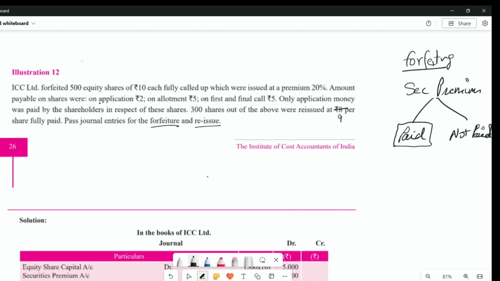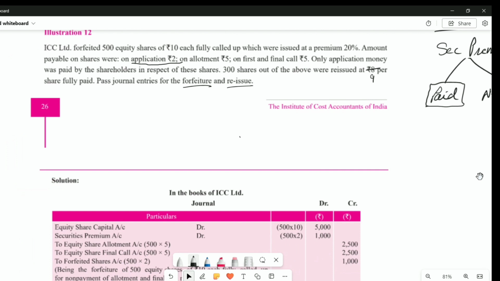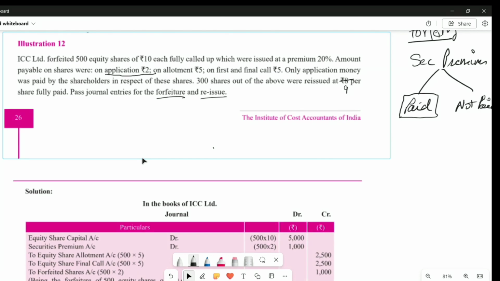because he just paid the application money if you check the question. And if the person pays, then you ignore the premium. Then whatever three parts you have written, those three will come there: equity share capital on the debit side and then two credits. But if he has not paid the premium, then you have to put the premium on the debit side. So you can put now in your journal entry one more debit, securities premium debit. So you now have four parts. Now you can put a small bracket in front of equity share capital for the amounts, and then in the amount column you can put the amounts.